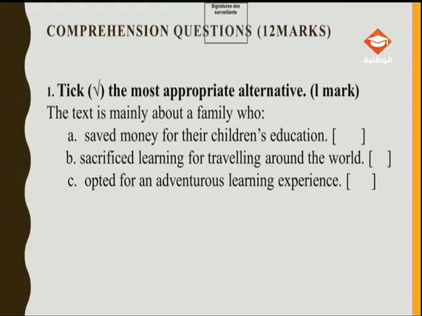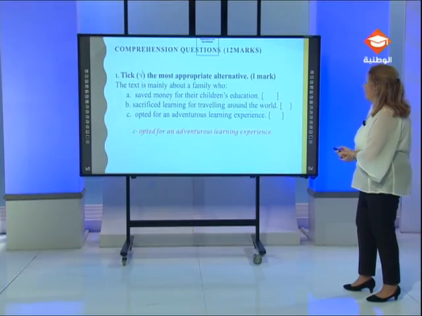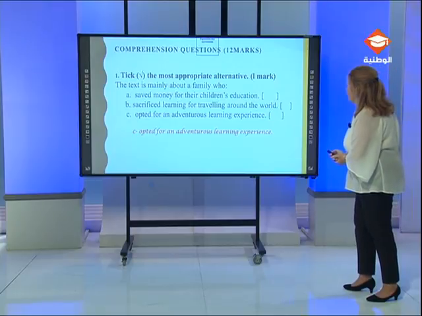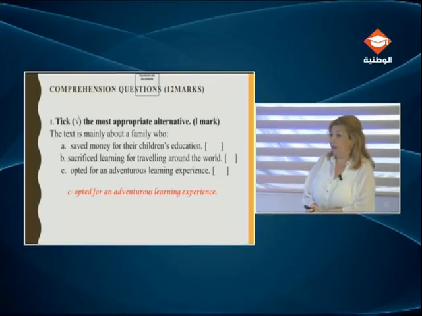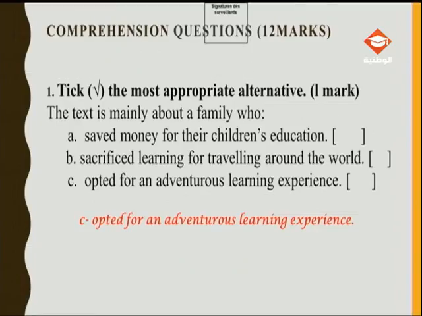And there is usually an option that is 100% irrelevant. So for this text, the correct answer was opted for an adventurous learning experience. But here, of course, you have to tick the answer. Don't forget to tick your answer. It's the third option.